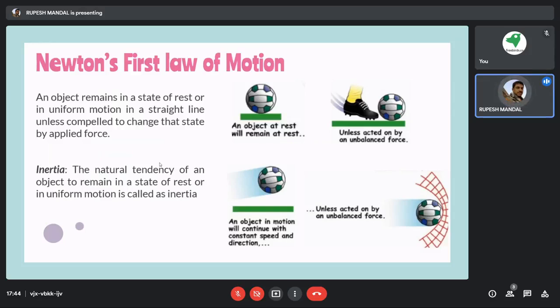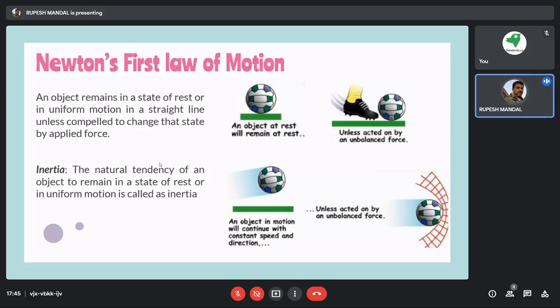Fine. So I think the first two pictures are clear. In the first picture, we just kept the ball on the football ground, so it is at rest. In the second picture, what happened? A footballer, a player, kicked that ball. And when the footballer is kicking that ball, a situation arises. What is that situation?